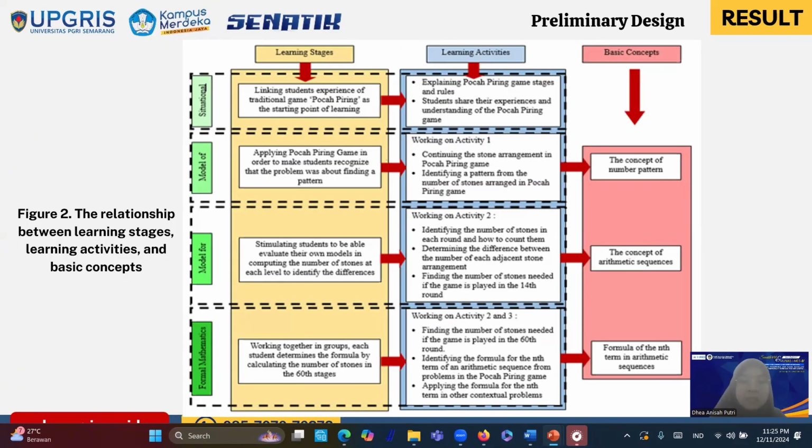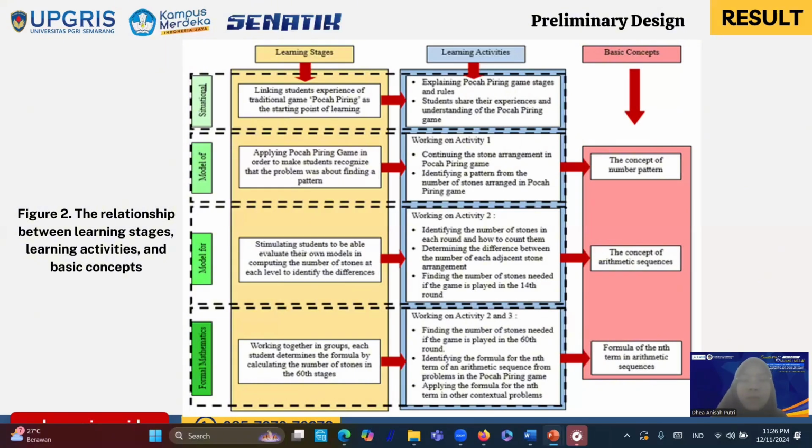The result of this study is, the first one, for the preliminary design. During this phase, we engage in discussion between the teacher and the lecturer, and we find out the relationship between learning stage, learning activities, and basic concepts. This is starting from situational. The next one is model of, then model for, and the last one is formal mathematics.